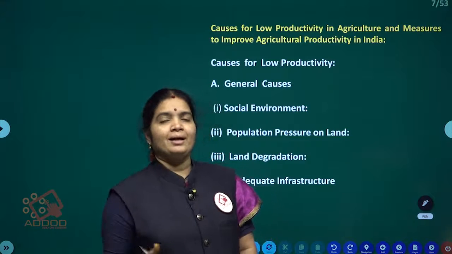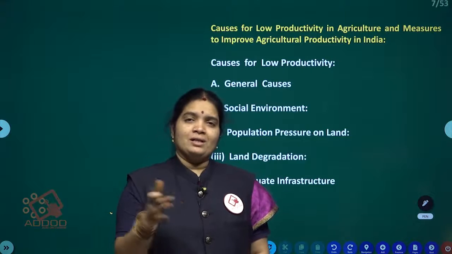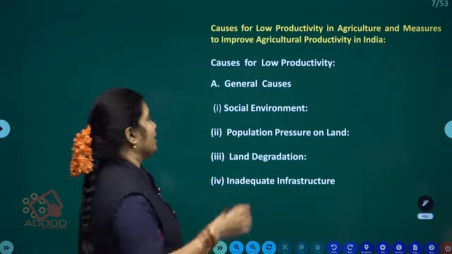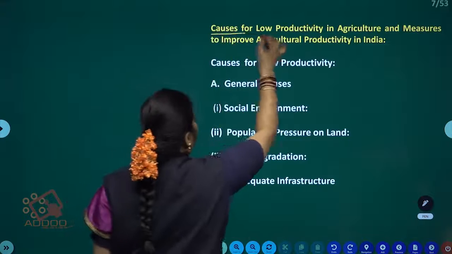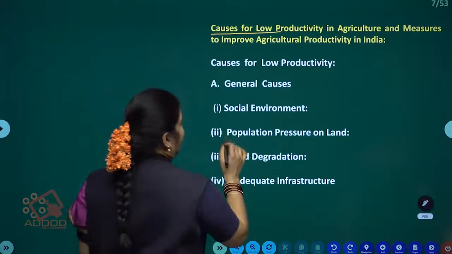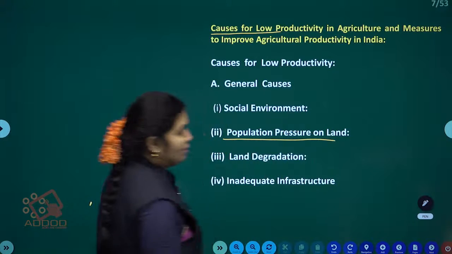So even nowadays they are using the traditional method, so our agriculture sector is facing low productivity.